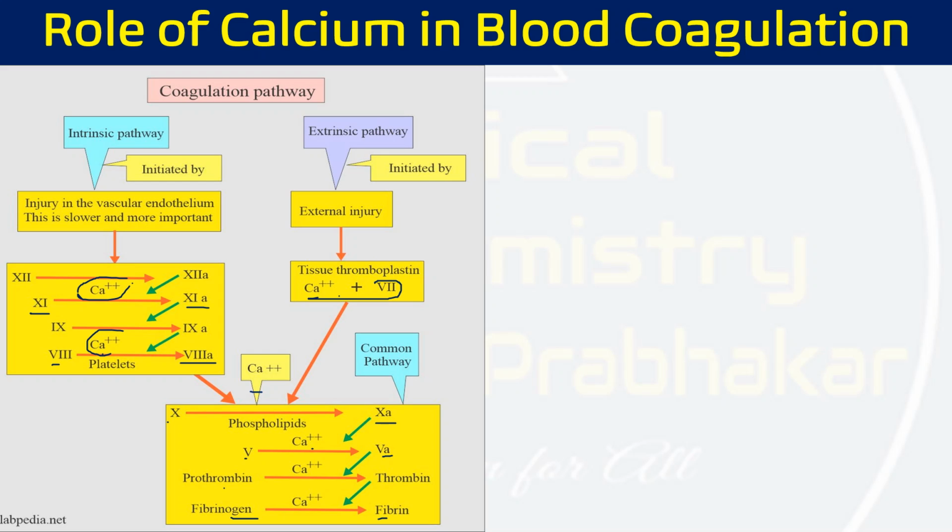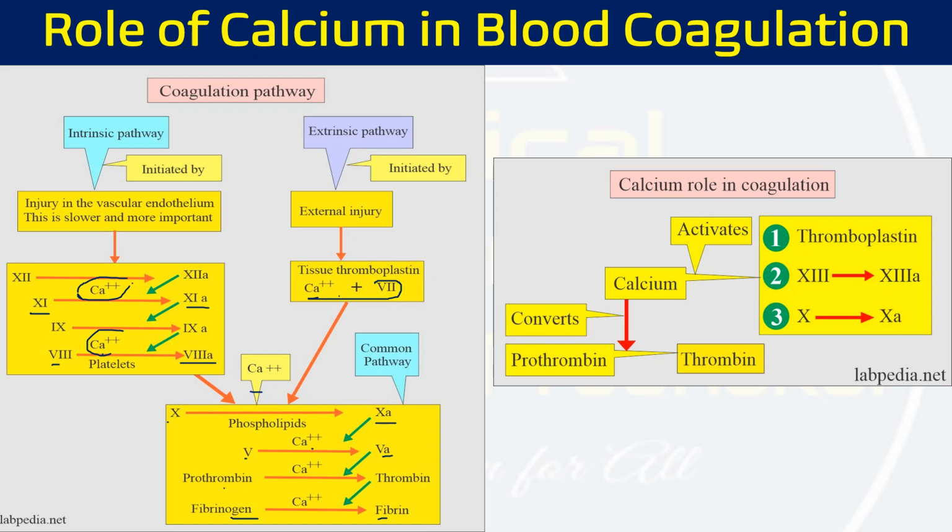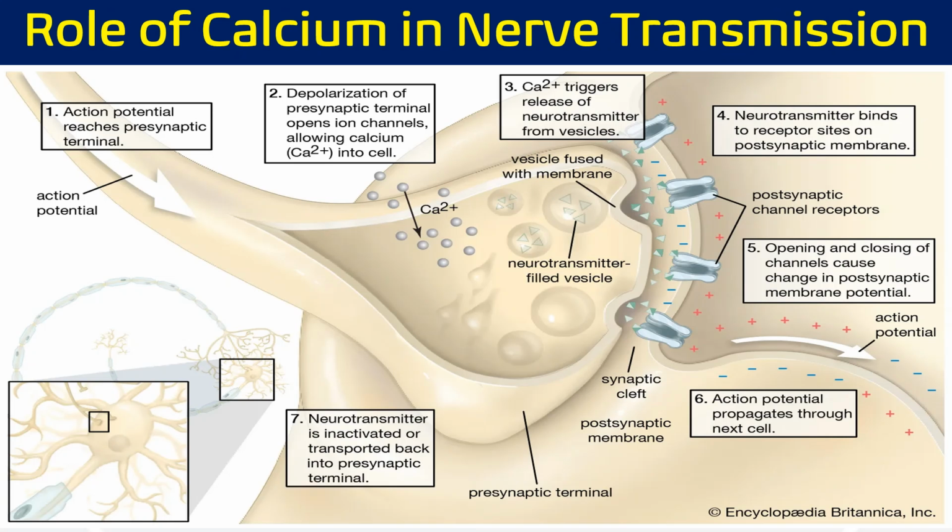So calcium is not required only at one process, not only as an important factor, but it is also involved in many different kinds of activation. Some of the important ones are thromboplastin activation, factor 8 to 8a conversion, factor 10 to 10a conversion, prothrombin to thrombin conversion, and fibrinogen to fibrin conversion. So many different processes of blood coagulation require calcium for their activation, and ultimately clotting will occur. That is the natural process of our blood. When we have a low level of calcium, the blood clotting time increases, so it will require more time for the clotting process.